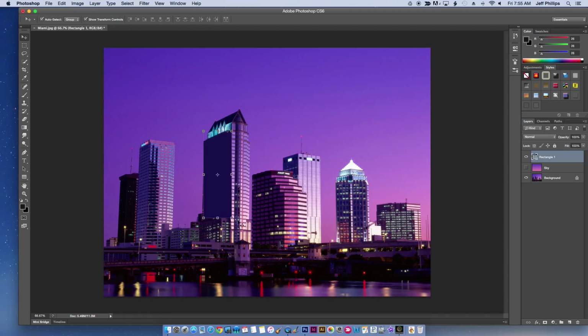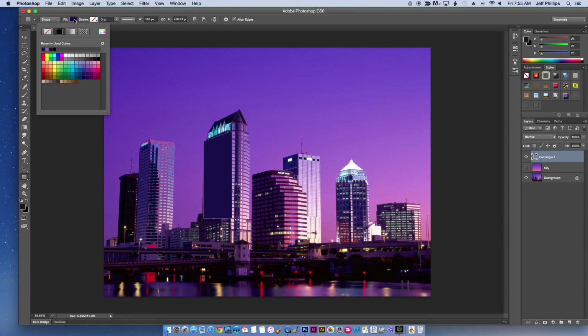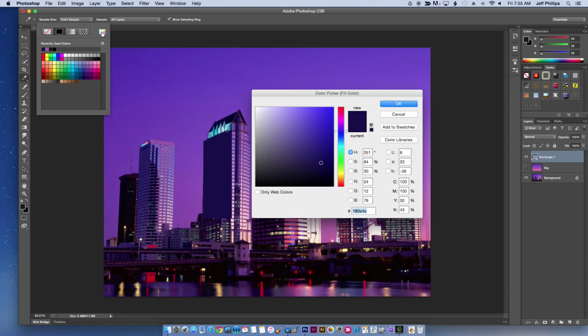Now I'll try and do this middle part of the building here. So I'll go back to my square. Make sure it says shape right here, because it'll create a new layer every time you draw a new shape. I'm going to change my color again. Boom. And now I want this purple right here. Okay.